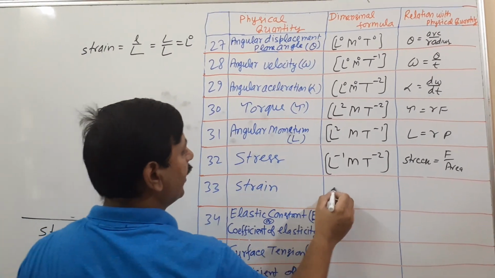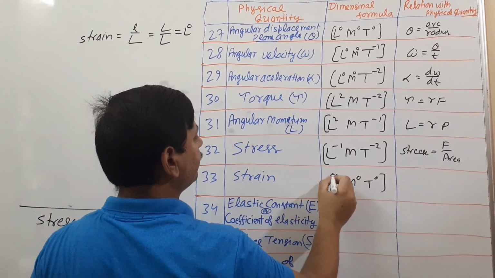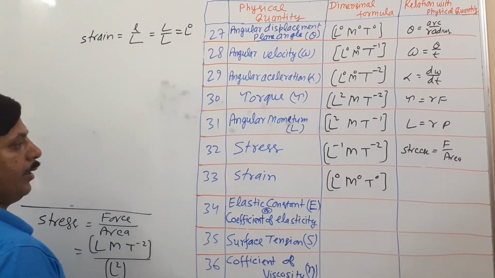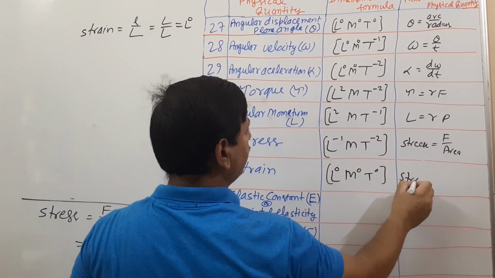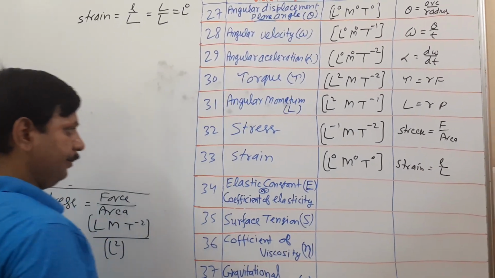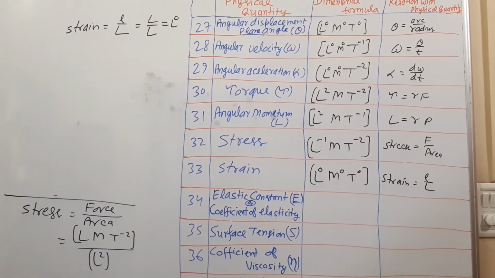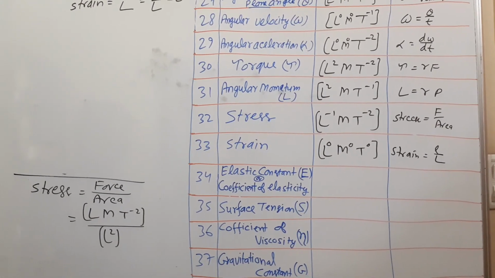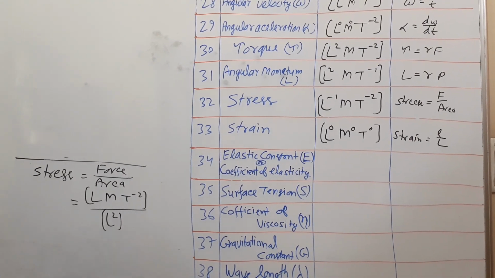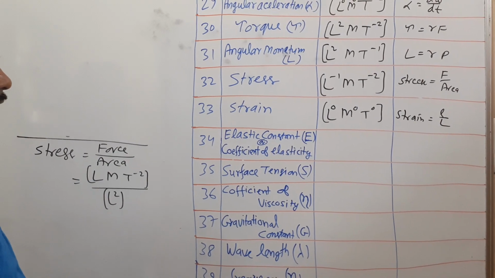You can say here L0 M0 T0. Dimensionless quantity. Strain is change in length upon length, or change in area upon area, change in volume upon volume, ratio of change in configuration to original configuration. It is a ratio, that's why dimensionless.